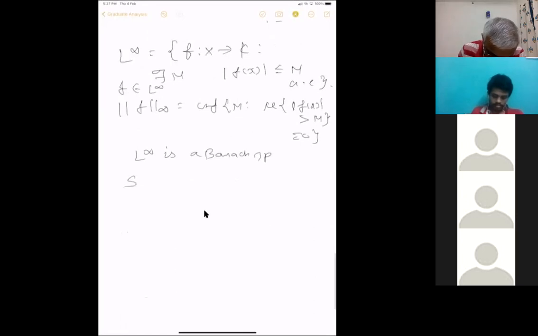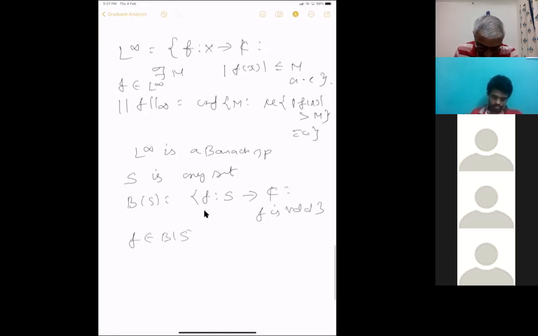That is, you take any set, S is any set. Then consider this B of S equal to all those... I mean, the proof is the same. That's why the proof is very similar to this L infinity. If you have a measure, then it's the same thing. So F from S to complex numbers, and F is bounded. Then you can define for F in B of S, the norm F infinity equal to the supremum, which makes sense because F is bounded, of mod F of s for s in S.